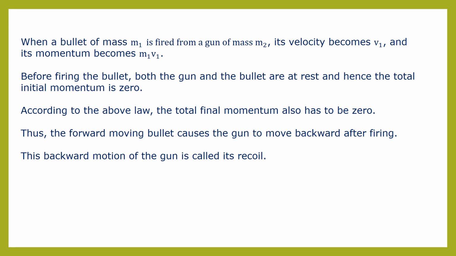So according to the law of conservation of momentum, total final momentum will also be 0. Thus the forward moving bullet causes the gun to move backward after firing, and this backward motion of the gun is called recoil.